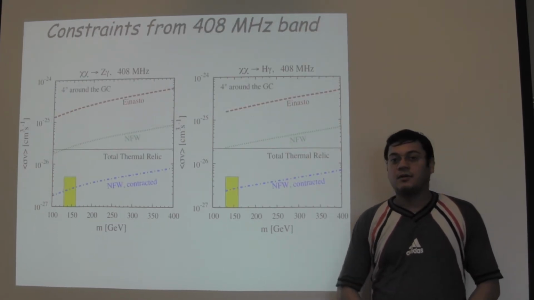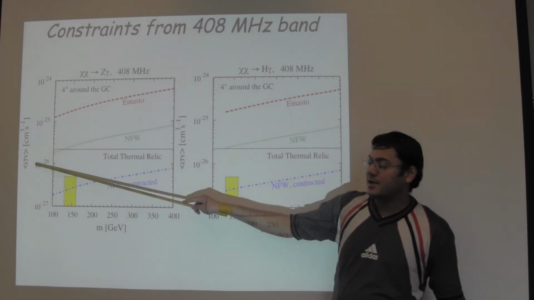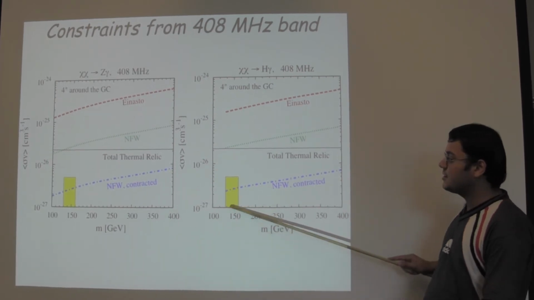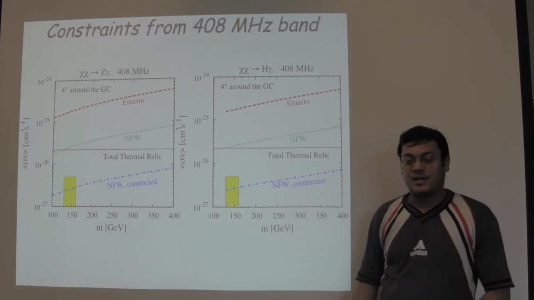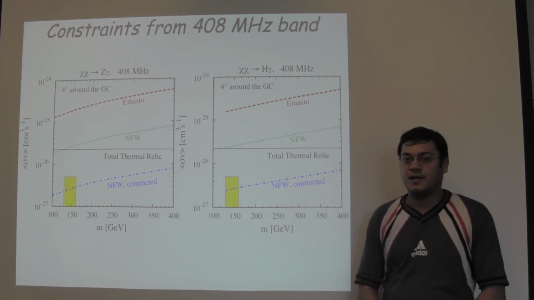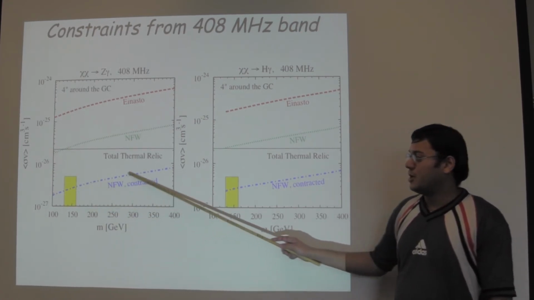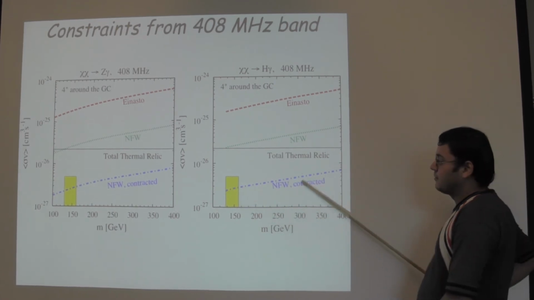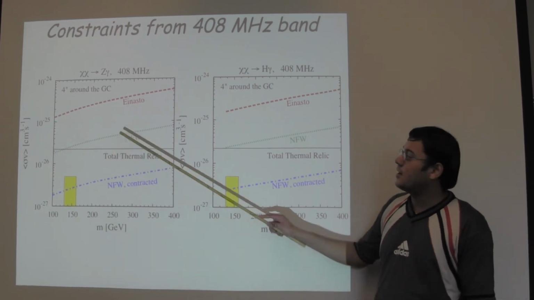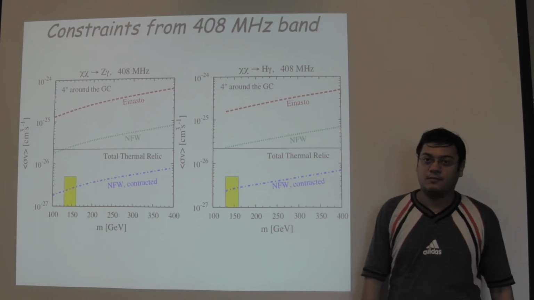Using the upper limit of the synchrotron flux density at this region, we try to find the constraints in the dark matter annihilation cross-section sigma v versus the dark matter mass plane. In this shaded region, we show the dark matter annihilation cross-section that is preferred if this 130 GeV line arises from dark matter annihilation. As can be seen with the current upper limit, the line is in slight tension if it arises from an NFW contracted dark matter profile. The constraints for the other profiles, the NFW profile and the Einasto profile, are about an order of magnitude weaker.